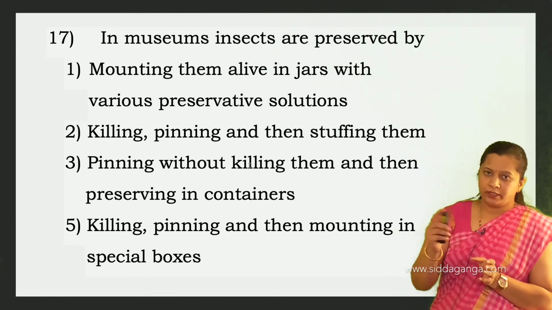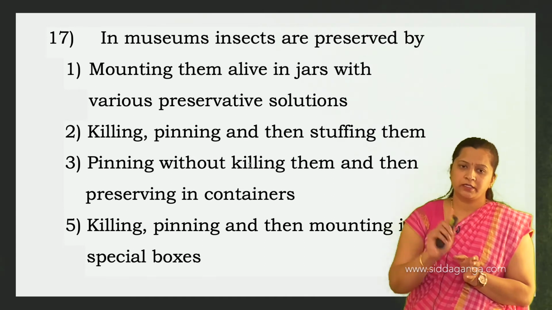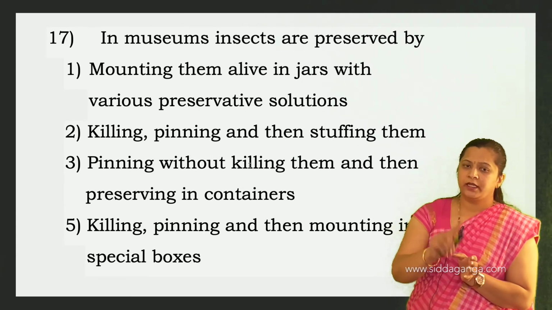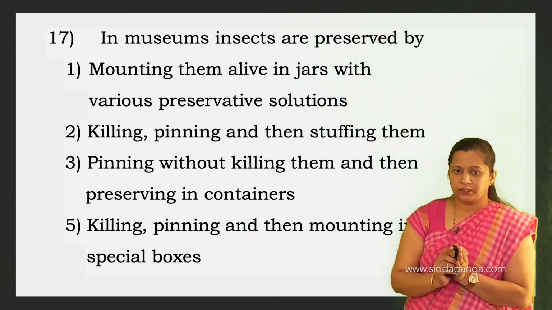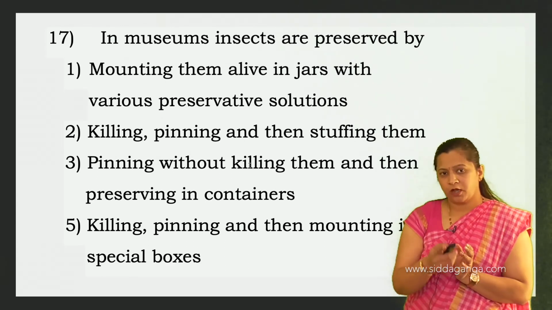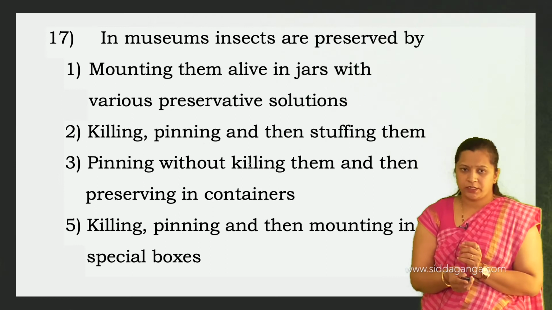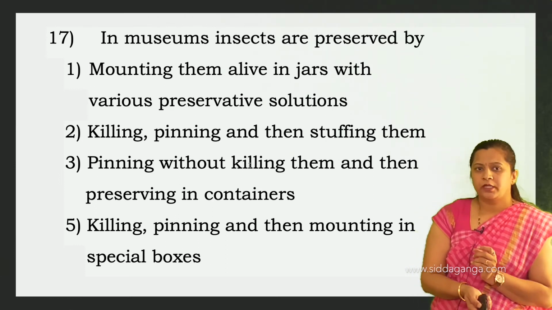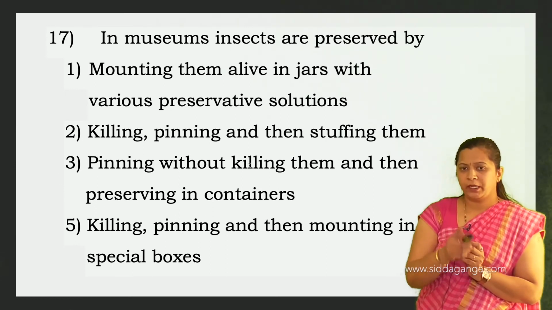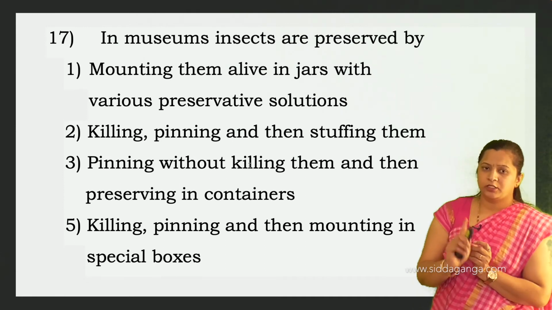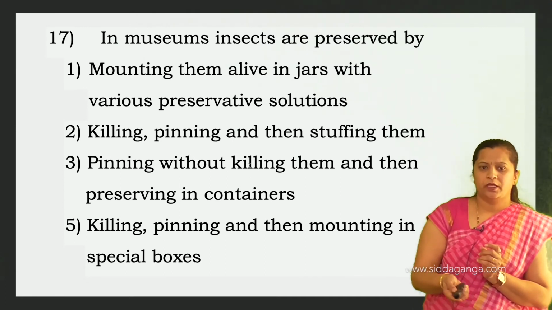When insects are collected, later they are killed, then pinned and then mounted on special insect boxes. So the last option is the right option: killing, pinning and then mounting in special boxes. Then next question.